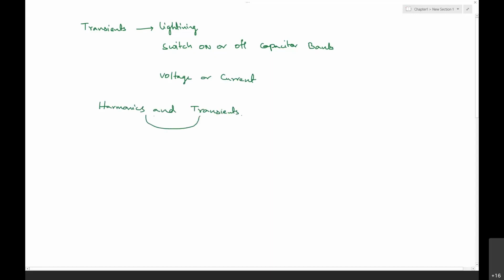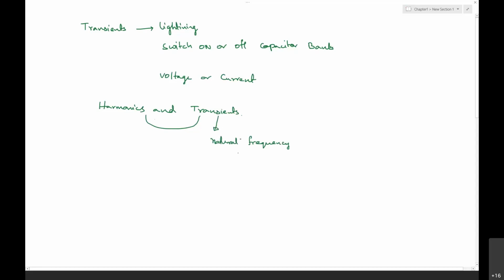In the earlier unit also, I explained how harmonics and transients are related. Transients occur due to a natural frequency, or in some cases the system frequency.